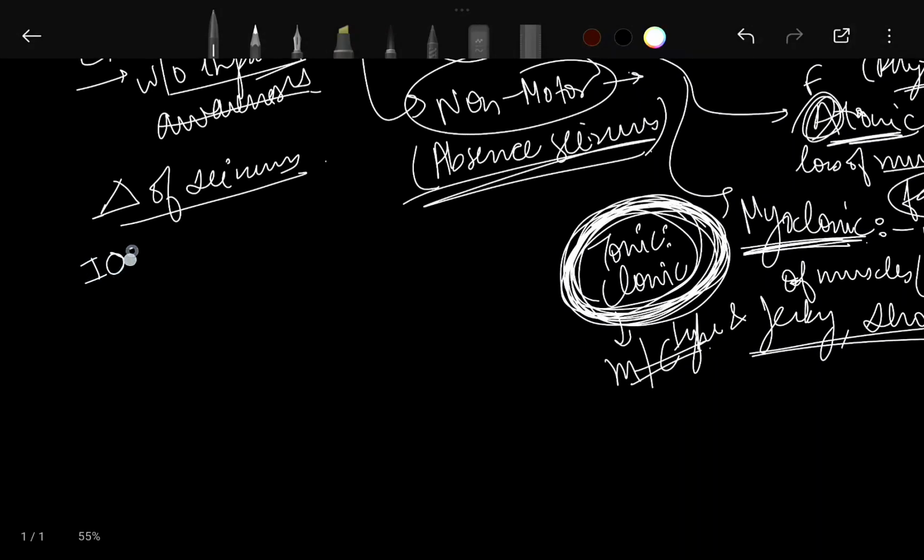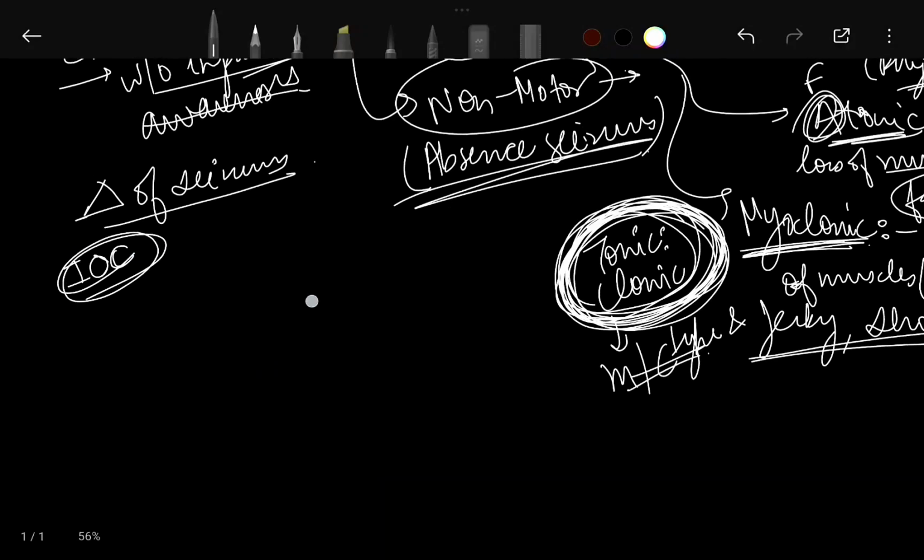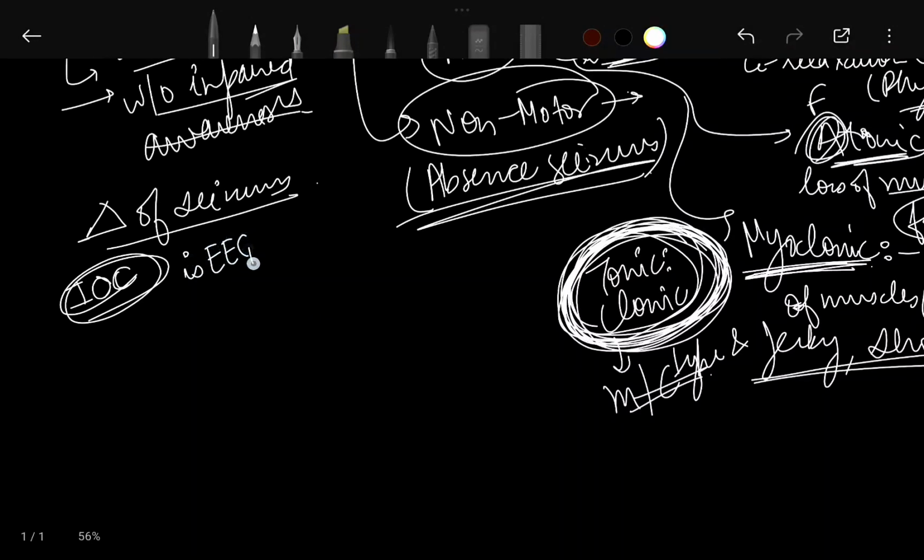IOC. What is the meaning of IOC? Investigation of choice. Now what is the investigation of choice? It is EEG, where epileptiform discharges are seen.